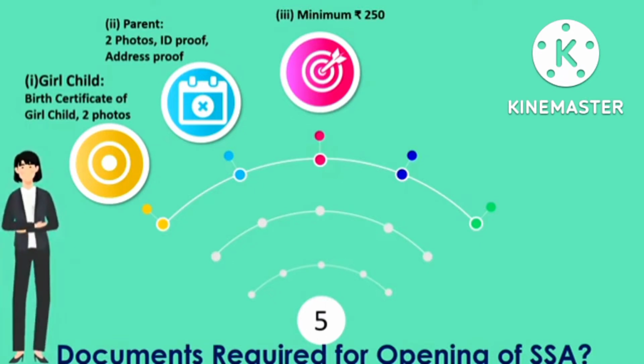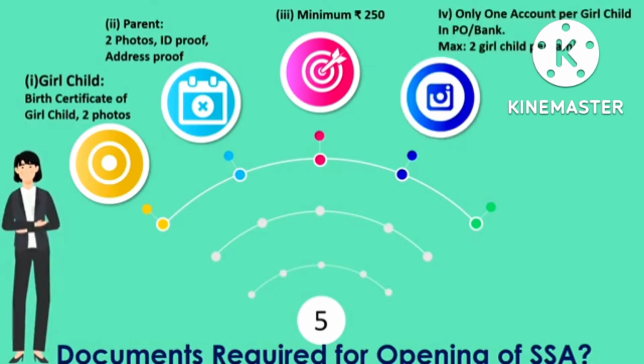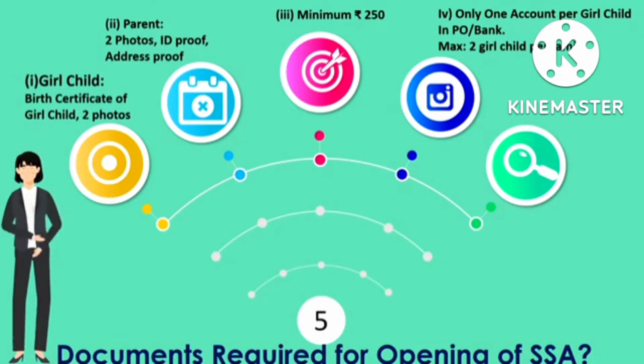Subsequent deposits also, every year you have to deposit 250 rupees. And only one account per girl child can be opened. That means for one girl child, either in post office or bank, you can open only one account, and a maximum of 2 girl children per family is permitted. For a girl child you cannot open one Sukanya account in the post office and one more account in a bank. Only one account, either in post office or bank, you have to open. For a family, 2 girl children is the maximum limit.